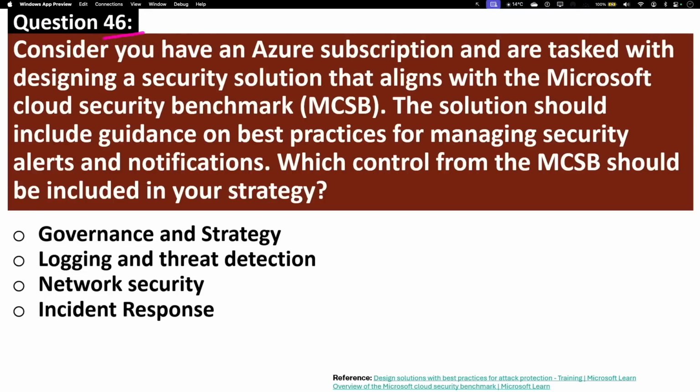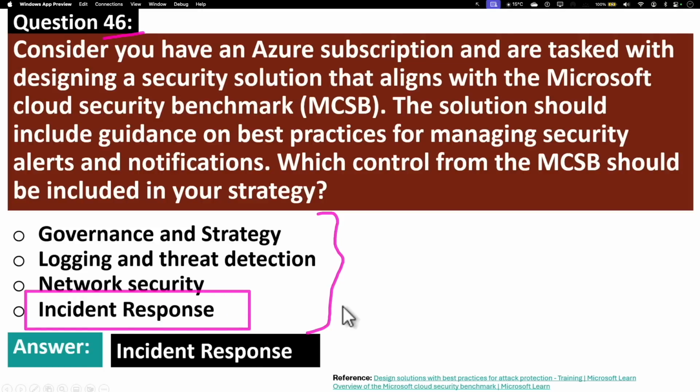Question 46. Consider you have an Azure subscription and are tasked with designing a security solution that aligns with the Microsoft Cloud Security Benchmark, or MCSB. The solution should include guidance on best practices for managing security alerts and notifications. Which control from the MCSB should be included in your strategy? Let's look at the options. The correct answer is incident response.